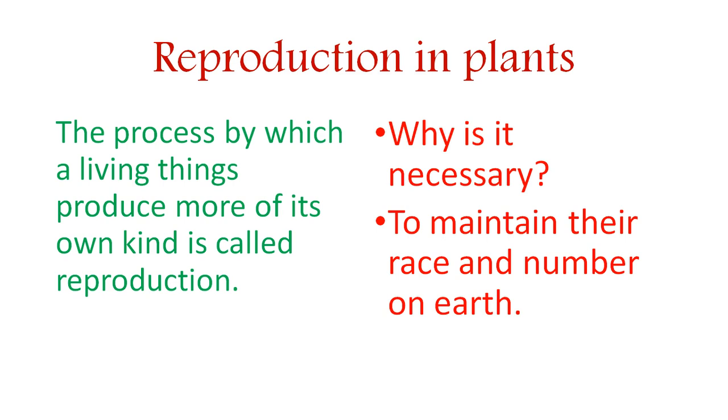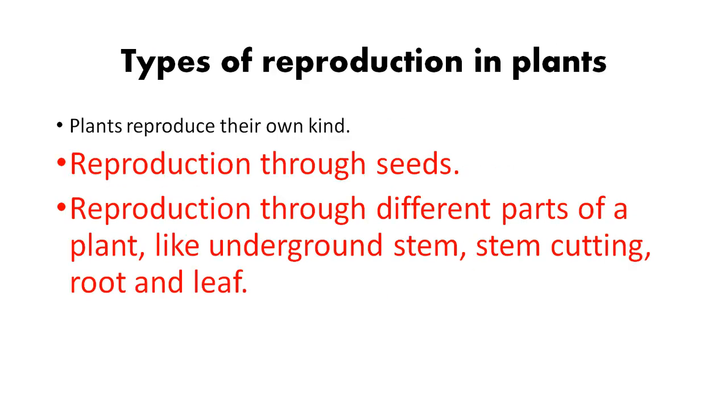Plants also reproduce their own kind. I repeat, plants reproduce their own kind. How? Types of reproduction in plants.